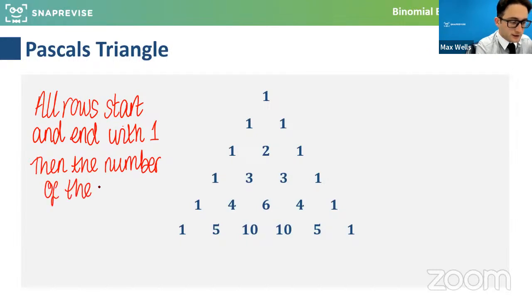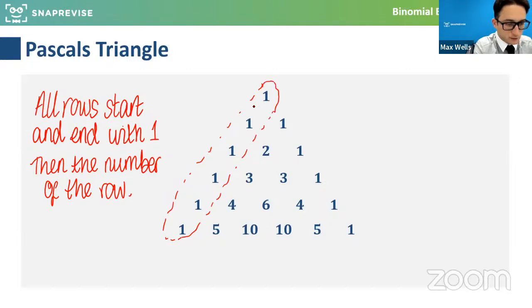So we kind of consider the top as the 0 row, and then the number of the row. Sorry, I started writing 0 there. So basically, it starts and ends with a 1. And this is actually quite useful, this triangle. It seems a little bit long-winded when we first see it.